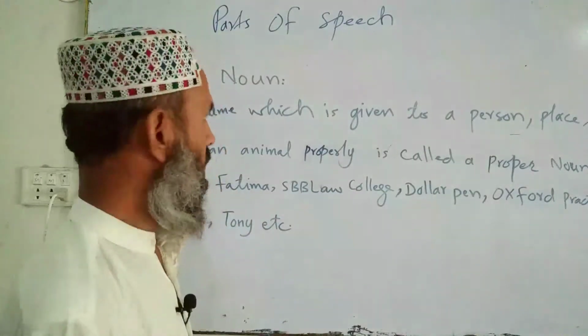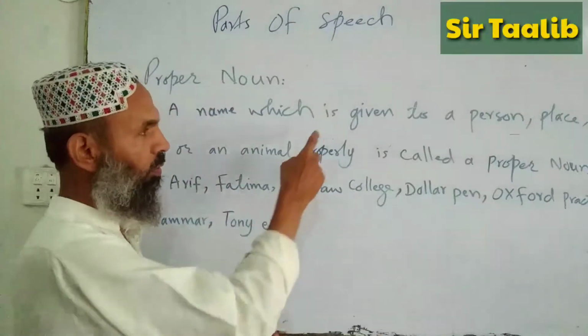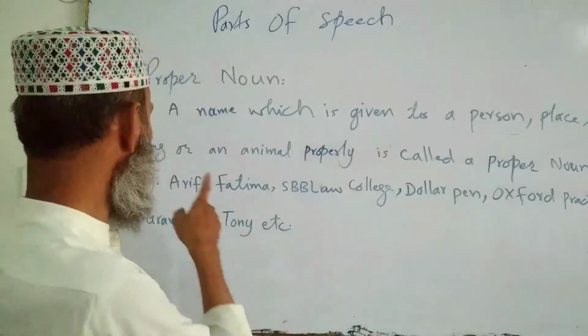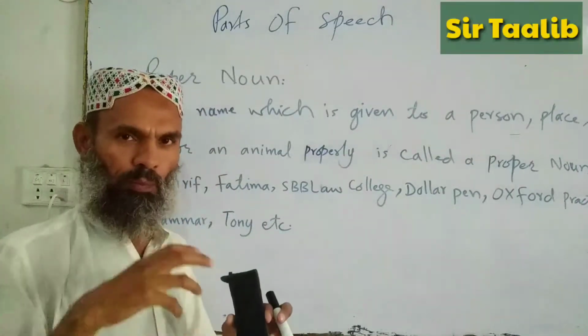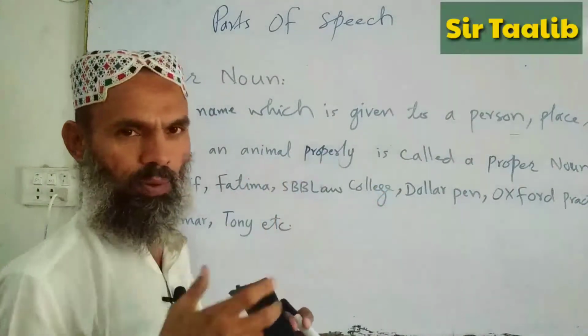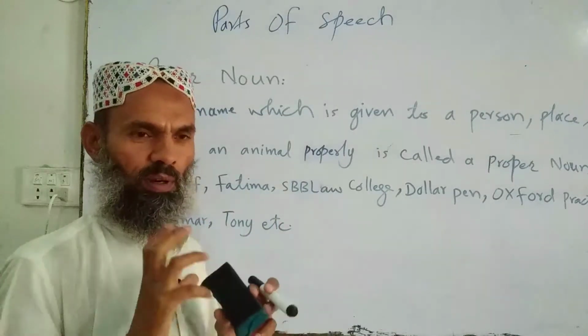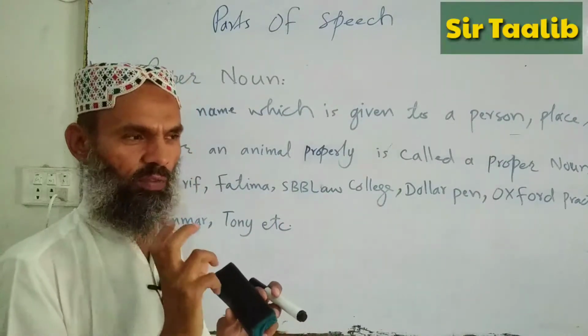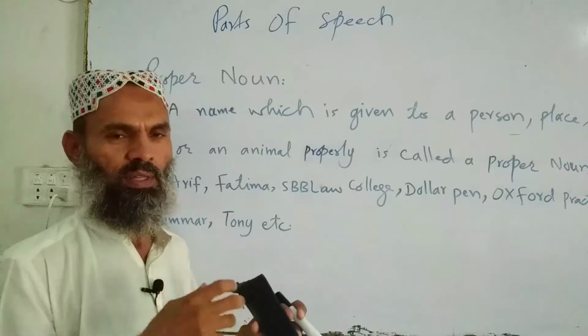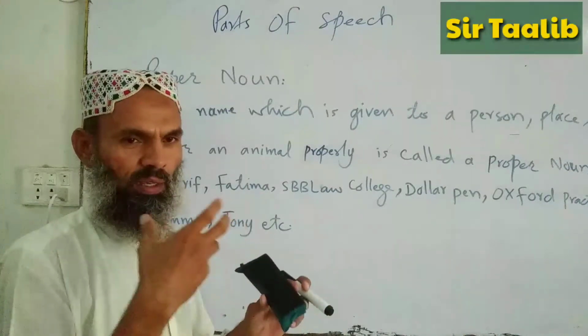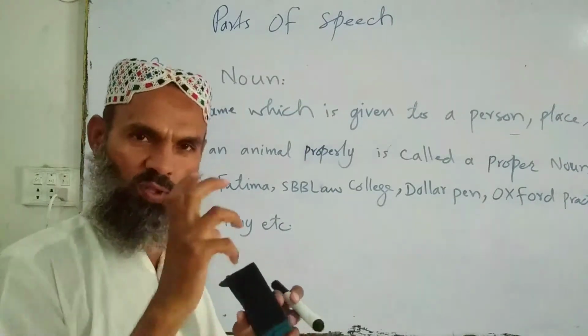Now we will study proper noun. A name which is given to a person, place, thing, or animal properly, particularly, is called a proper noun. A name is already common, but when we suppose any person, any place, man, boy, girl, woman, this is common.